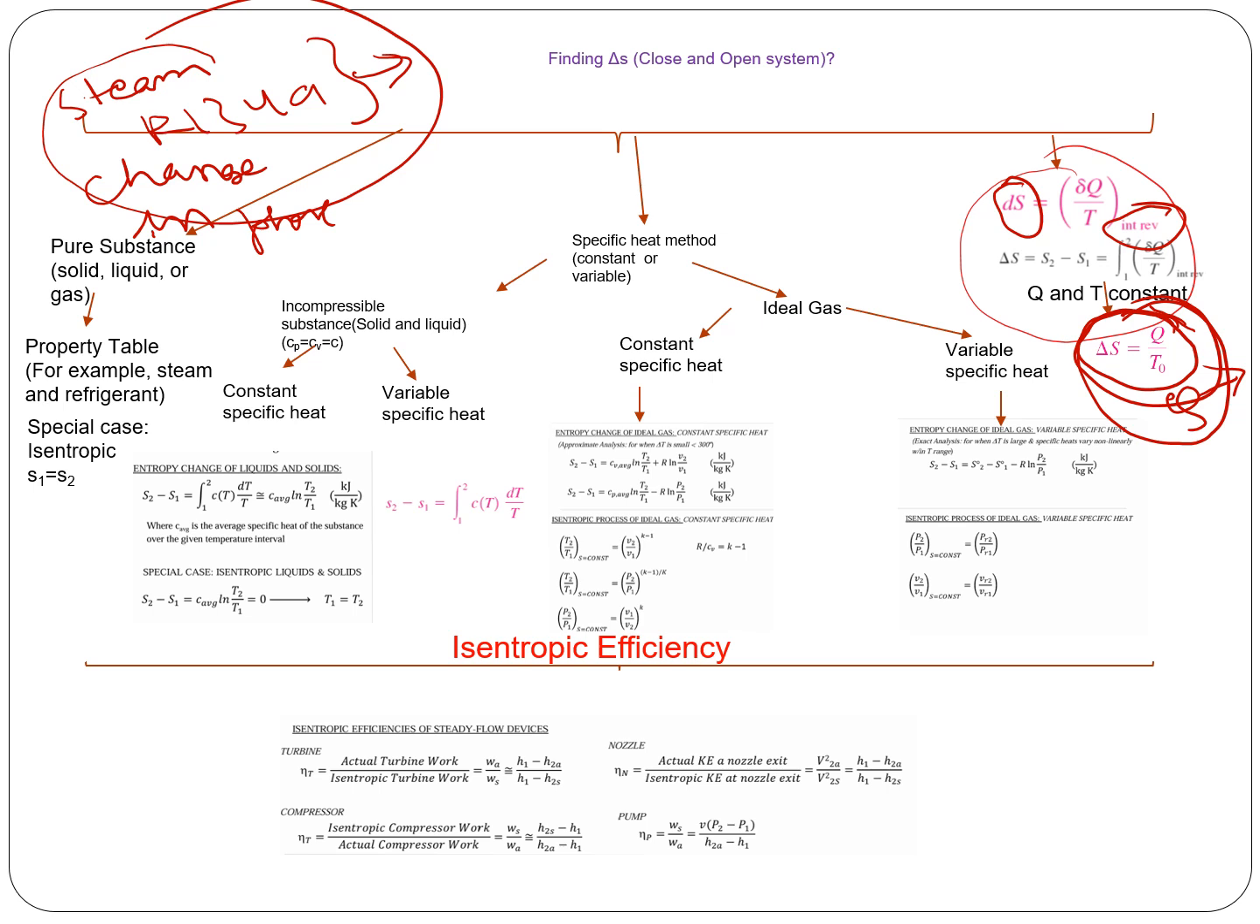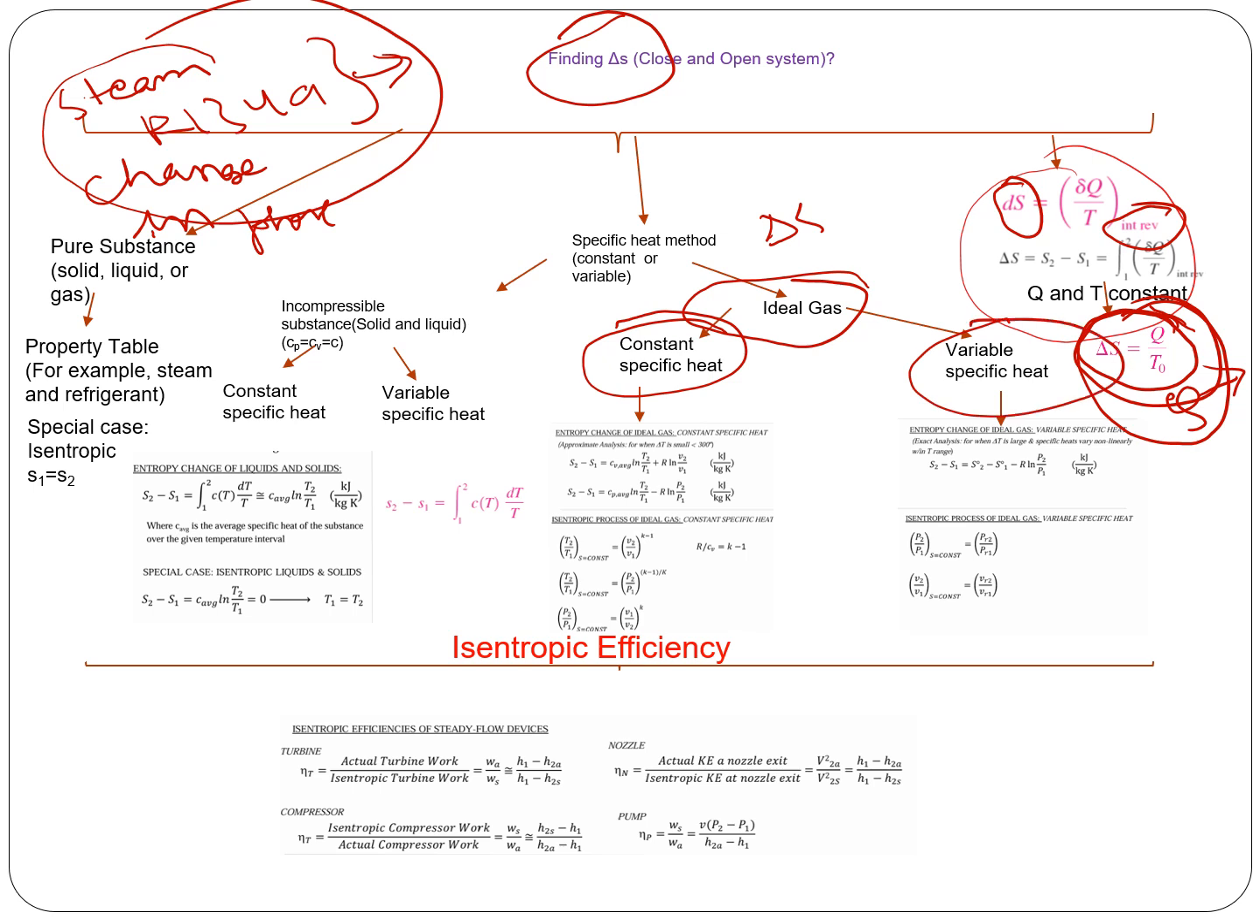For gases, for air some of the property values are given, but if it says nitrogen, you may not have the property table. In that case, if you want to find the change in entropy, you can use the constant specific heat method or the variable specific heat method. The constant specific heat method is easier, so if it doesn't say anything, you rather use the constant specific heat method.